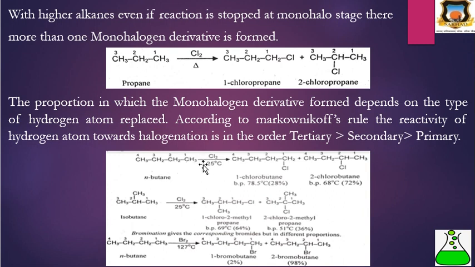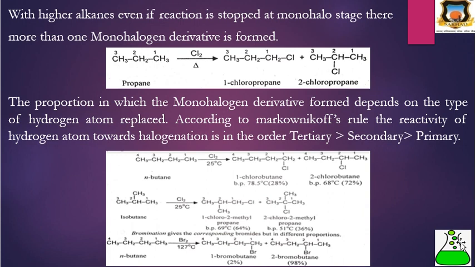Replacement of hydrogen on the first carbon gives 1-chlorobutane, and replacement from the second gives 2-chlorobutane. The boiling point of 1-chlorobutane is 78.5 degrees Celsius, and of 2-chlorobutane it is 68 degrees Celsius. 2-chlorobutane is formed about 72%, and 1-chlorobutane about 28%.